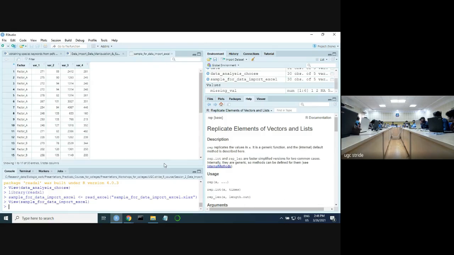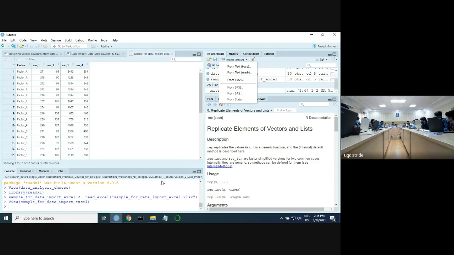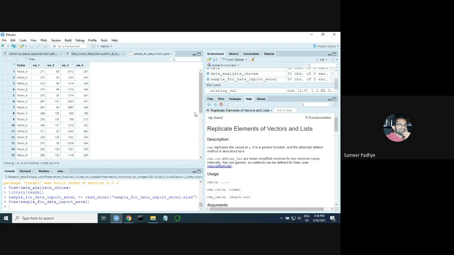Sir, when I press import data set, it shows preparing data, import requires an updated version of the readxl package. Do you want to install this package now? Yeah, you can press OK. But I tried twice, and it shows the same thing again and again. So what happens is on some machines, I don't know why this happens. Wherever you are installing packages, these packages also have some prerequisites of their own, meaning they also require some other additional packages to be downloaded.